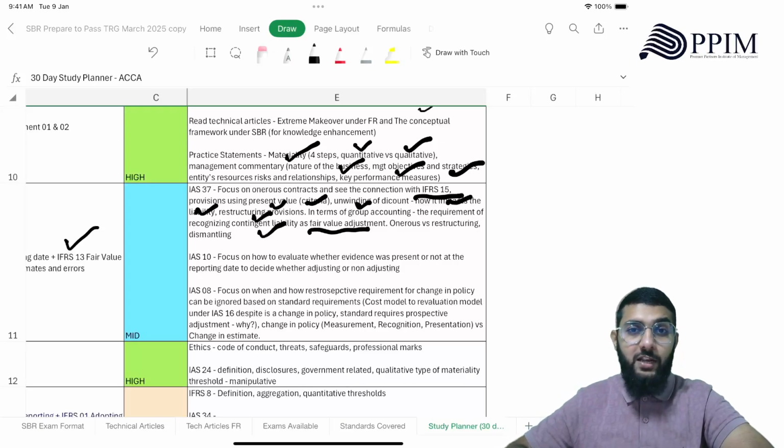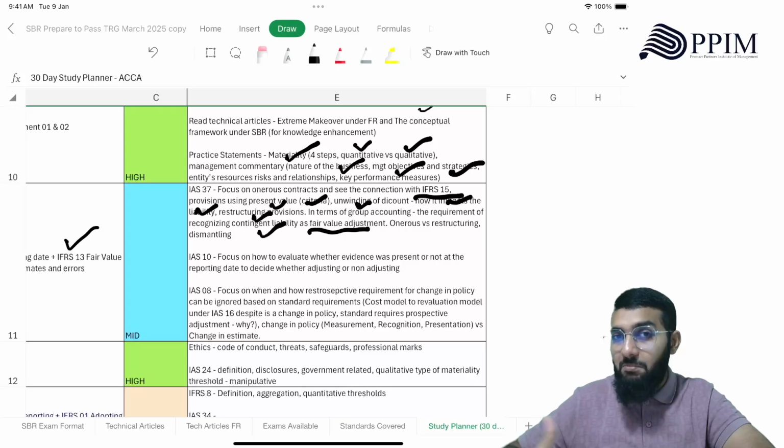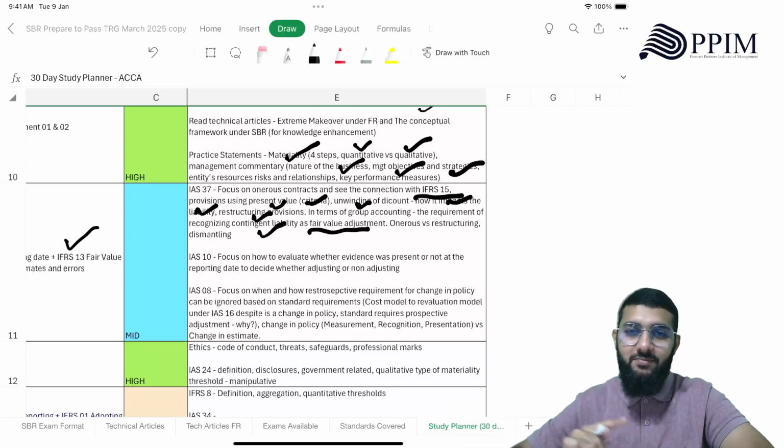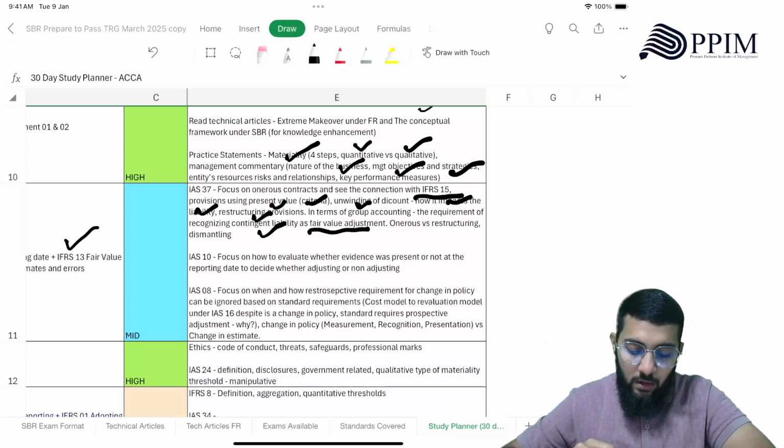Again, at group accounting level, if there's a contingent liability at my company level, I disclose it. But for the group, when someone else is acquiring a business, they will have to recognize that contingent liability at fair value. Okay, right. Then onerous versus restructuring and dismantling provisions. So all those are important provisions you need to understand.